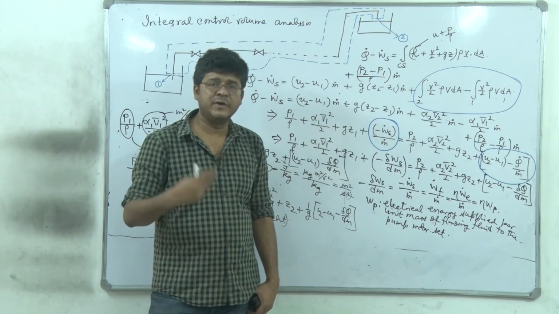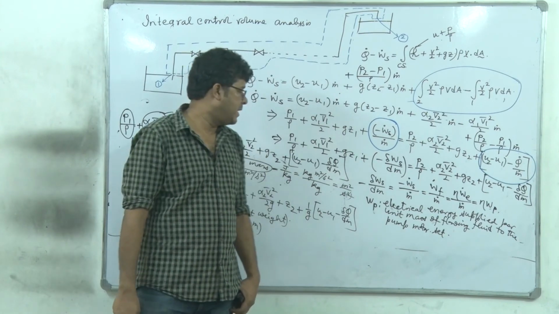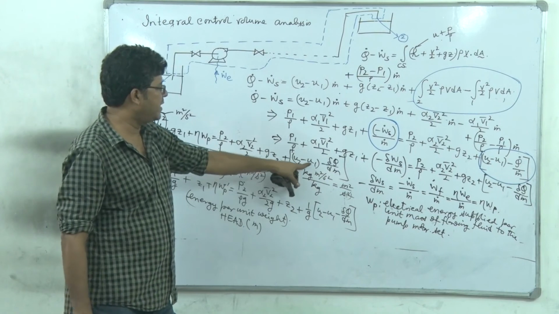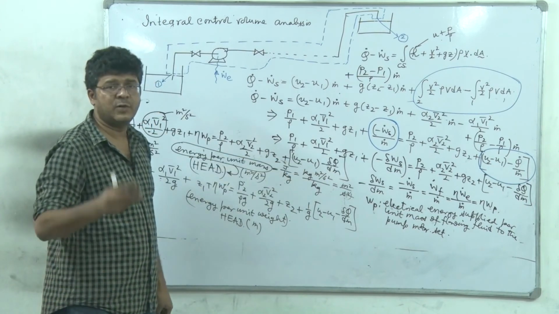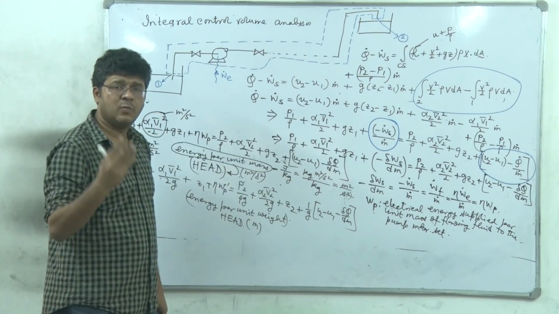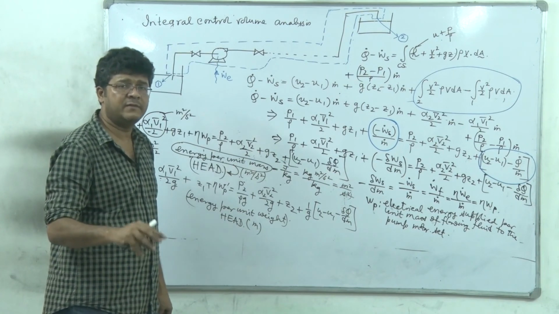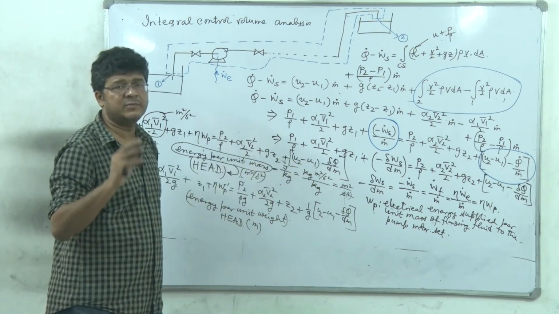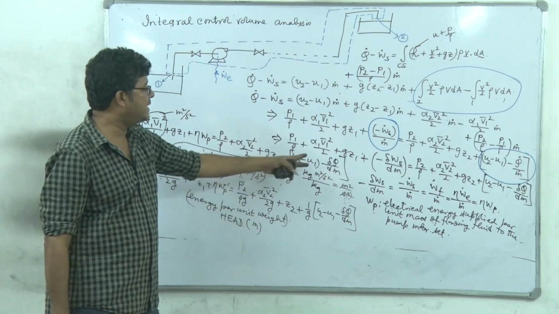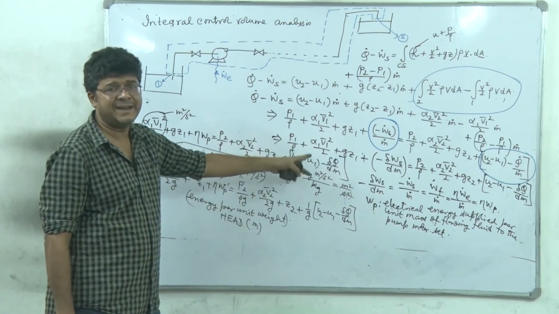So that's why temperature increases. And we get an additional term u2 minus u1, which is a measure of this work done per unit mass of the fluid to overcome the frictional resistance. That we will refer to as head loss.